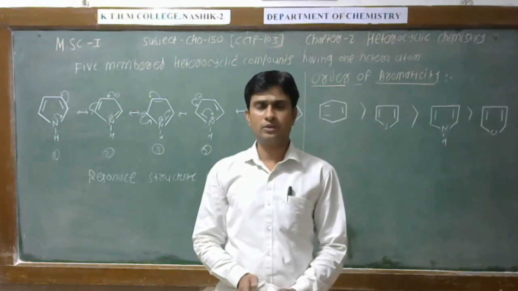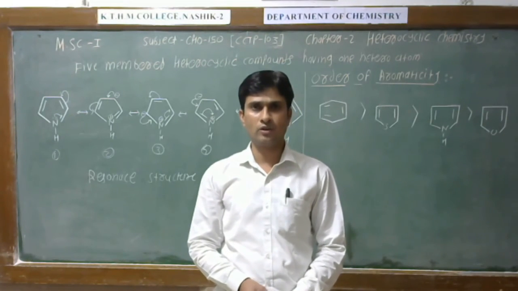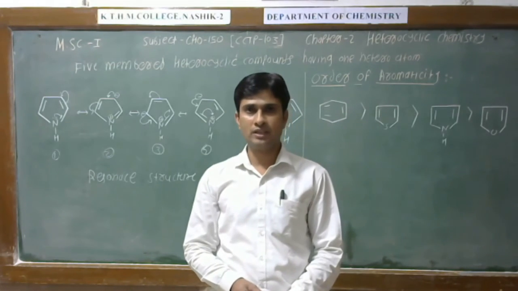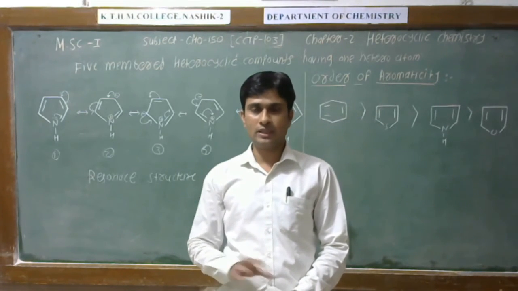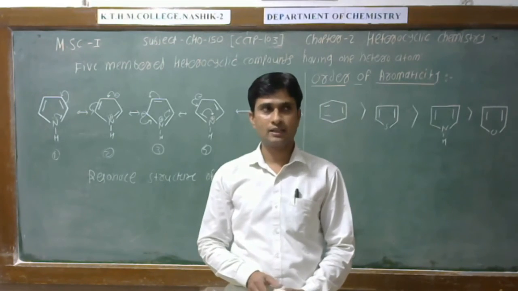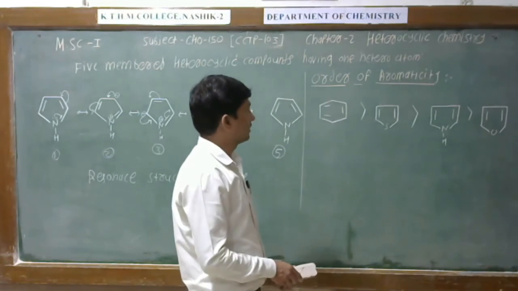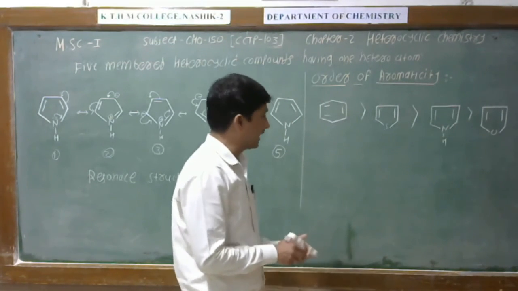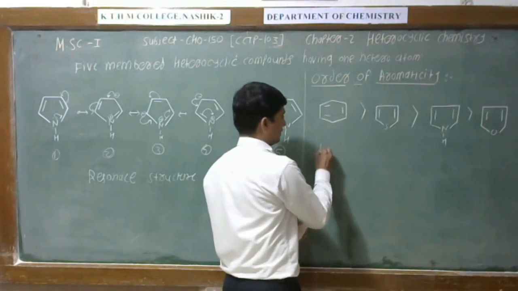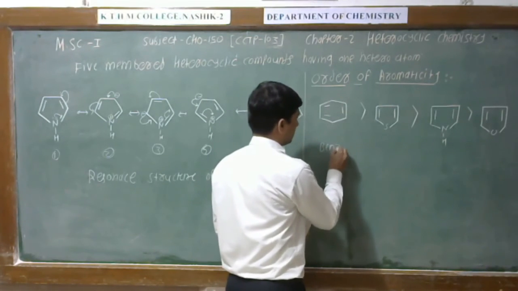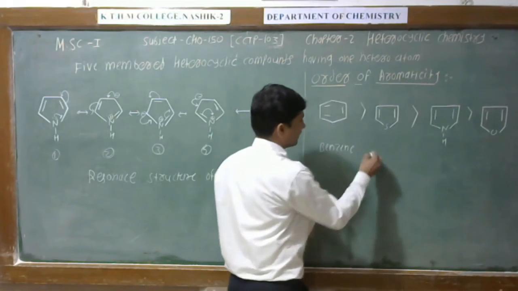So we are going to discuss the aromaticity order. When we compare these three compounds with benzene and with each other, the aromaticity order in these compounds is: benzene is more aromatic than thiophene.